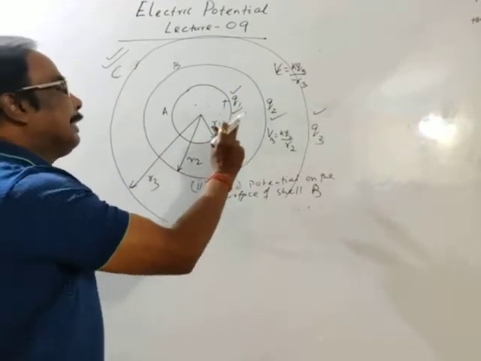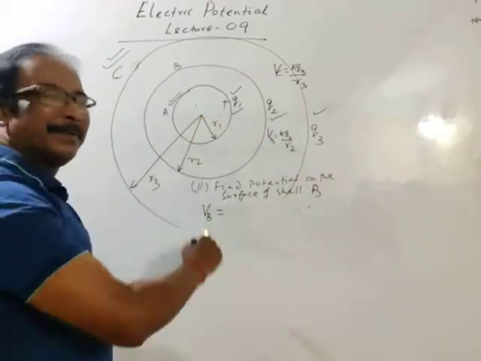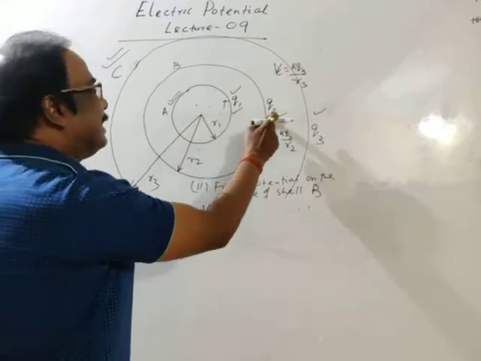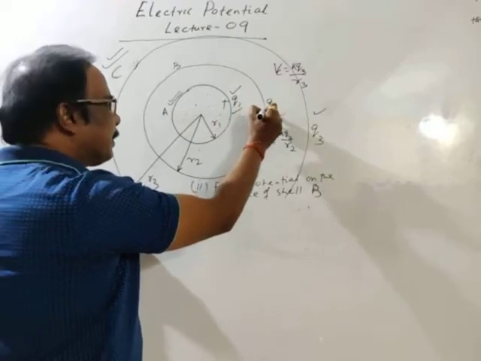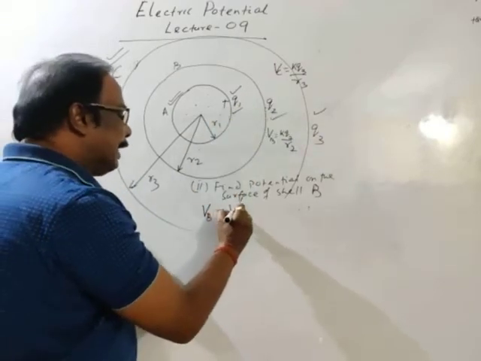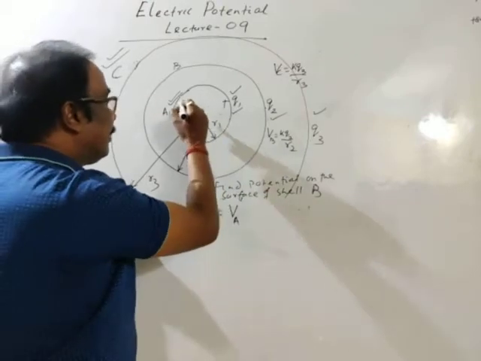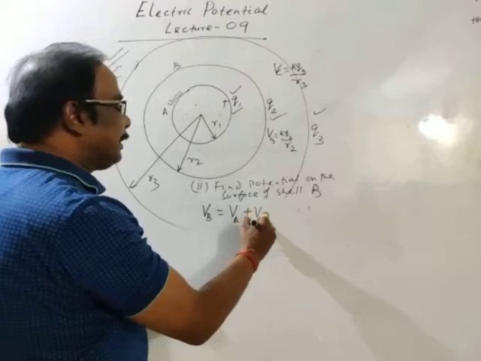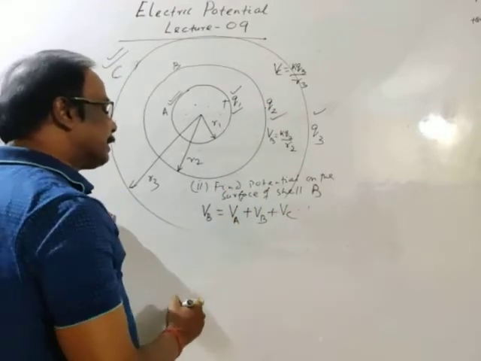See, potential on surface B due to the cell A. So, on the surface of cell B, potential due to A means potential due to cell A plus potential due to itself, cell B, plus potential due to cell C. Okay.